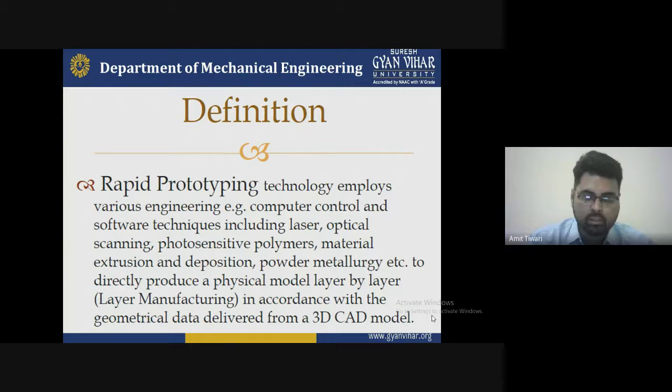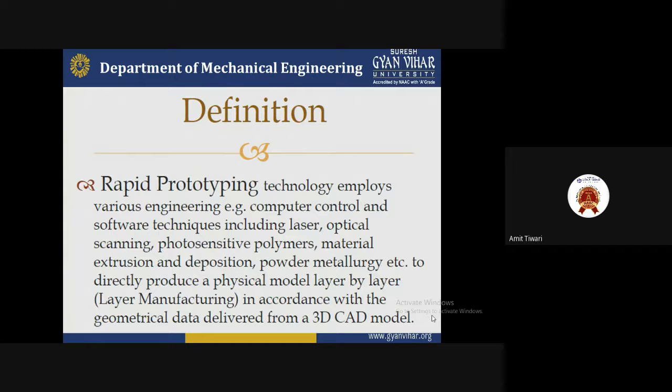Create a sample model for this. Before starting the manufacture of the final product, we just create a sample model, and that's why it is known as the prototype of that particular product. It depends upon what type of technology we are employing for making the product, that is, computer control plus CNC machine.